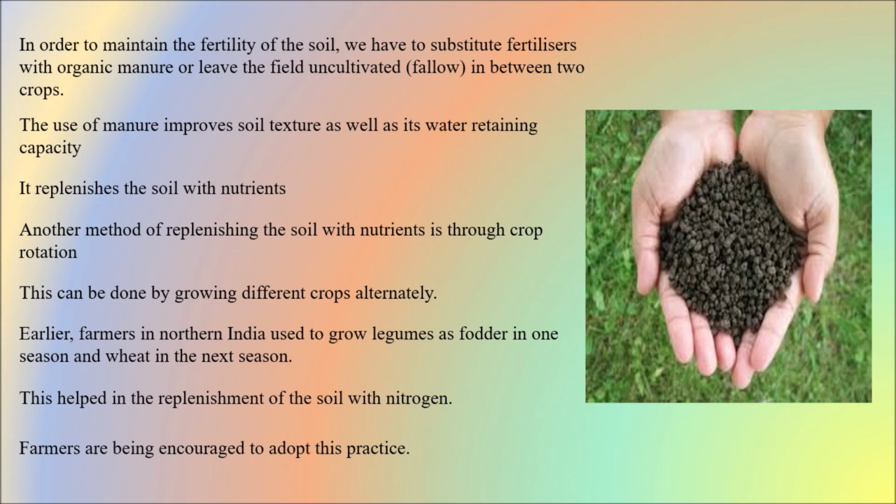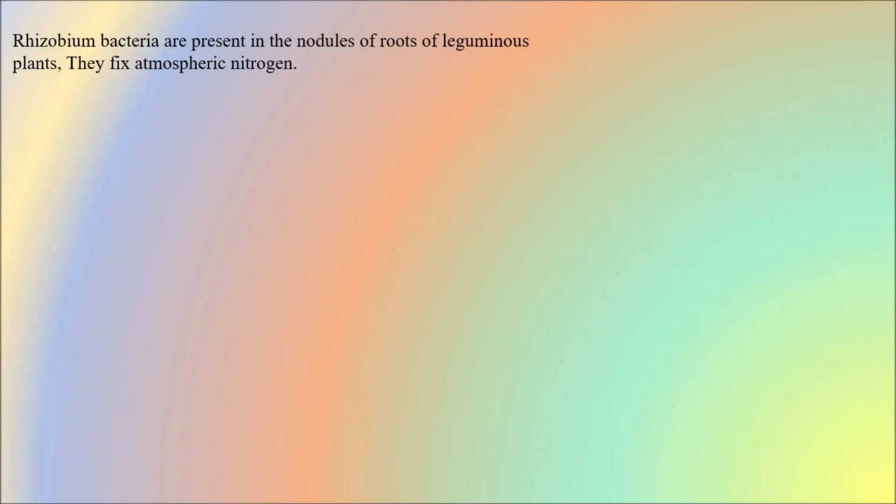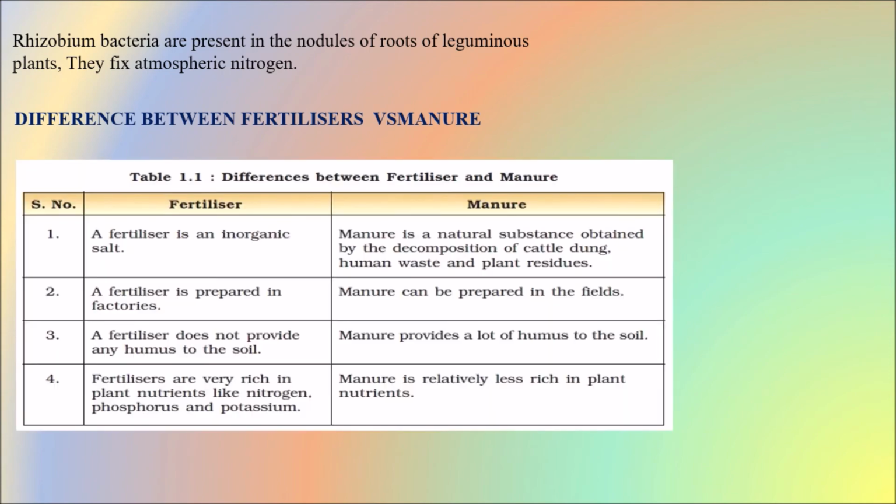So what makes the soil get fixed with nitrogen? Rhizobium bacteria, which are present in the nodules of the roots of leguminous plants, help in fixing atmospheric nitrogen by converting nitrogen into nitrates. Coming to the difference between fertilizers versus manure, we can see the table here which gives the differences between fertilizers and manure.